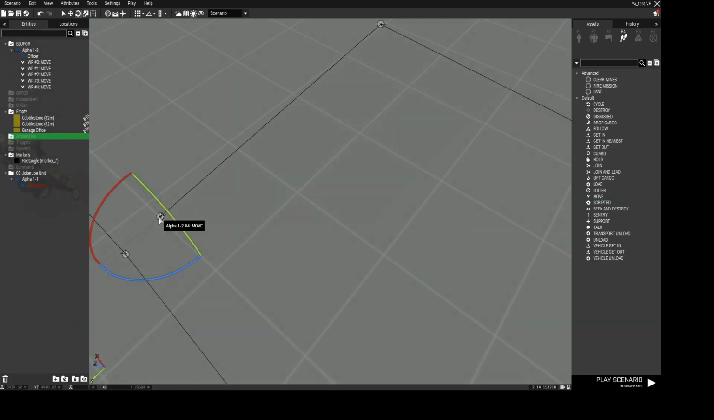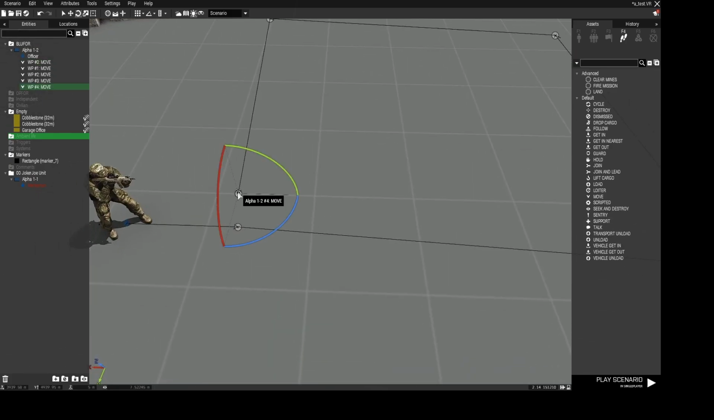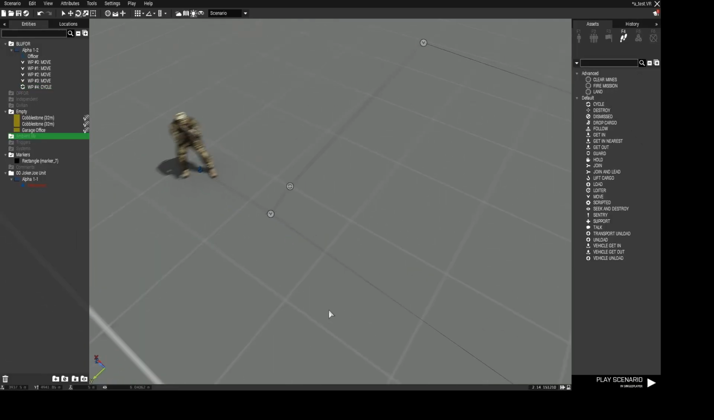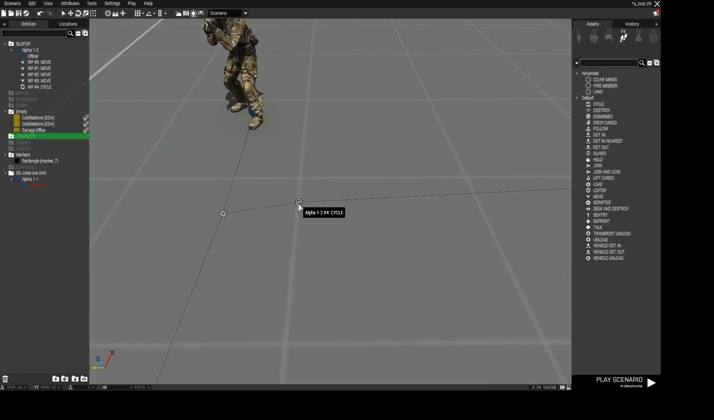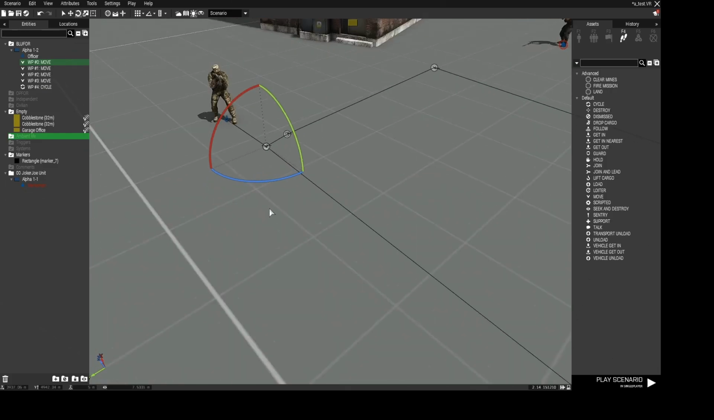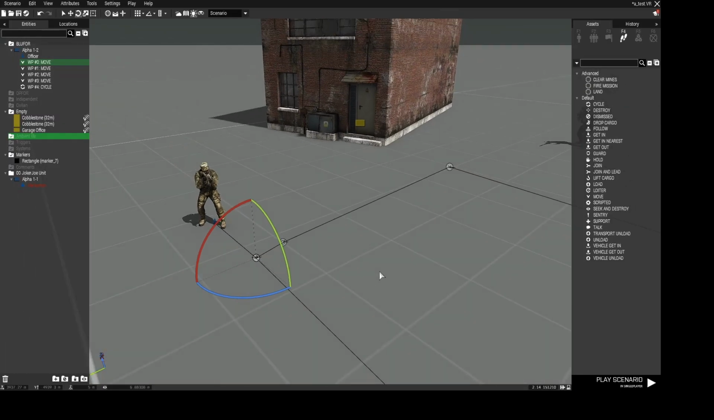As you can see, the last one is close to the first one. Why is that? We have to set this one, double click it, as cycle. So as you can see, these are not connected. So when that guy comes here, he will start again. At the first one, we're going to set the behavior. So he should walk slow and safe.